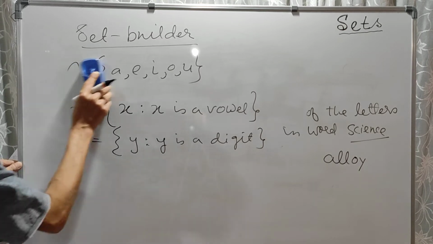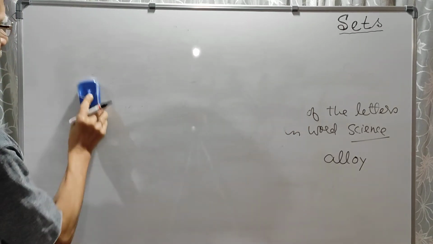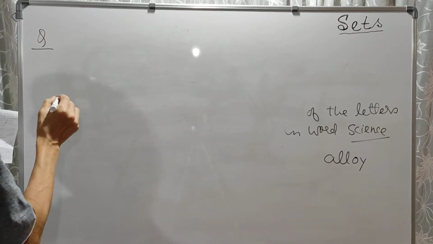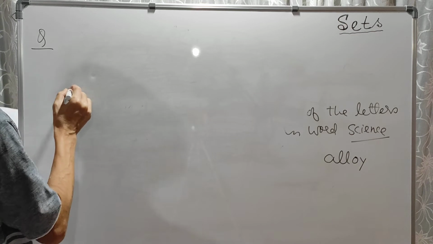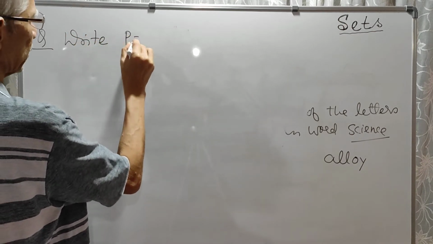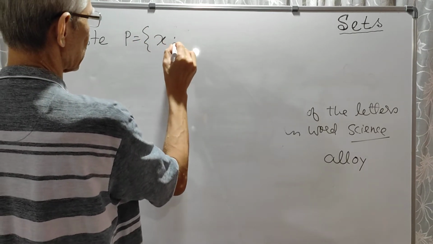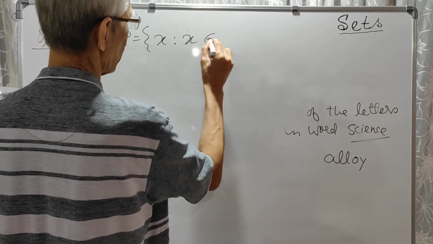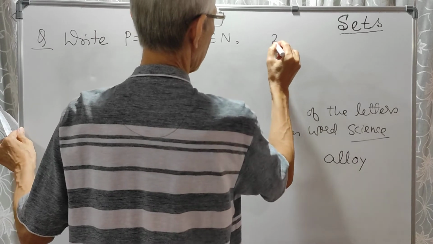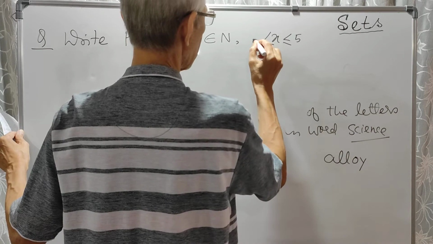Okay, now suppose one question. Say write set P in roster form. So write this set P. The set P is this: x such that x belongs to capital N and x is less than or equal to 5 and greater than or equal to 0.